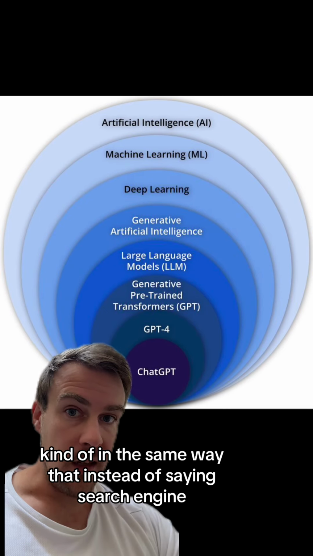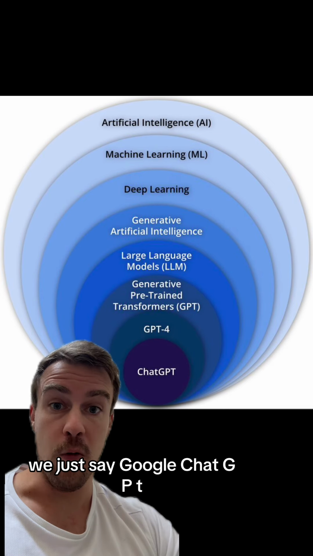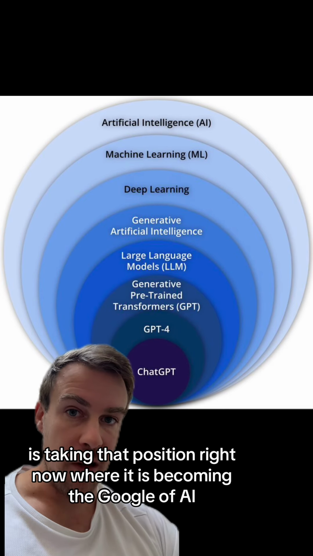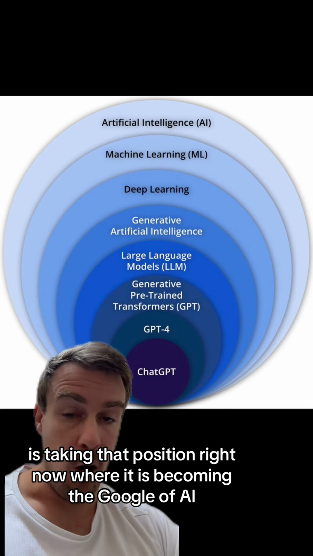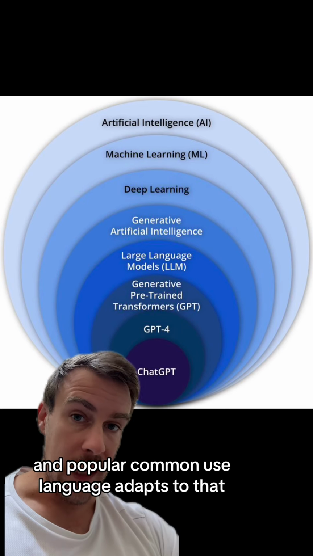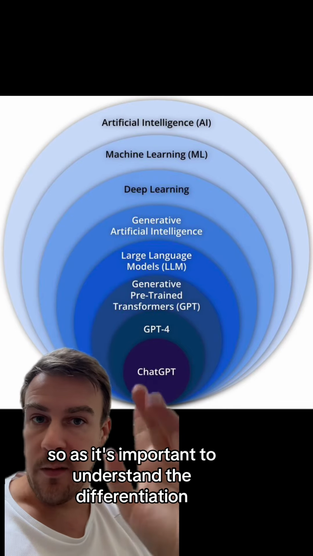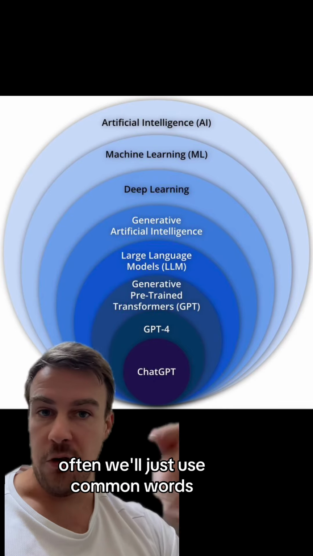Kind of in the same way that instead of saying search engine, we just say Google. ChatGPT is taking that position right now where it is becoming the Google of AI, and popular common use language adapts to that. So whilst it's important to understand the differentiation, often we'll just use common words.